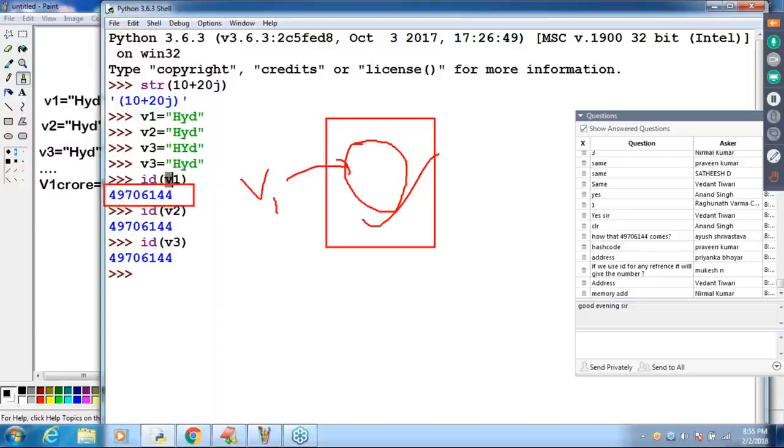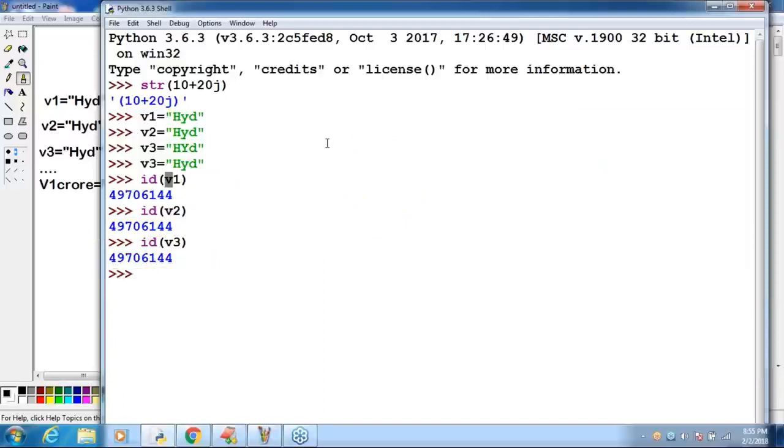Are you getting it? How many Hyderabad objects are there? Only one. The address of v1, the address of v2, the address of v3 are always the same. Are you able to understand, right? Okay, that's all.